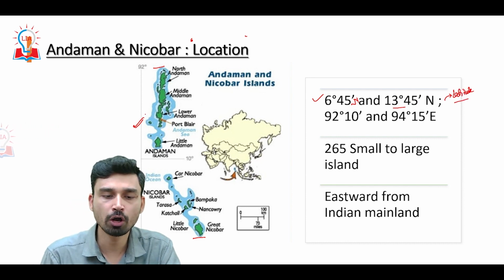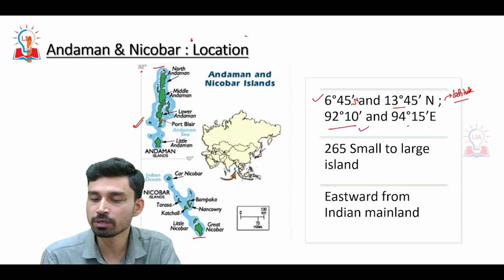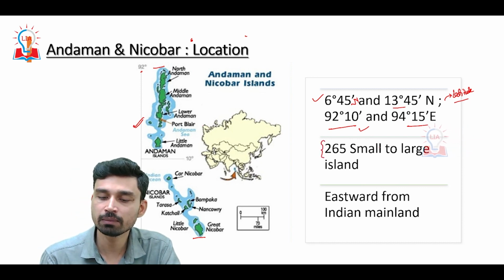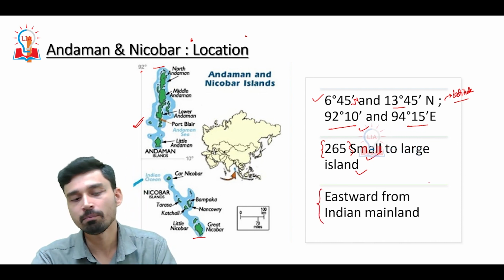Similarly, if you look at the longitude, it extends from 92 degree 10 minute east to 94 degree 15 minute east. The island, as we have discussed, is made up of 265 small to large islands and is situated in the eastward part of mainland India.